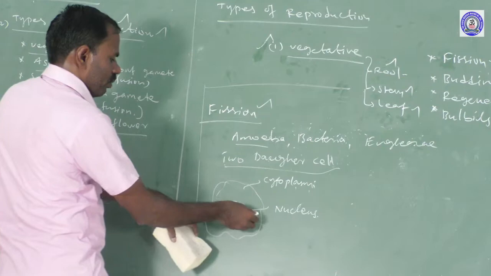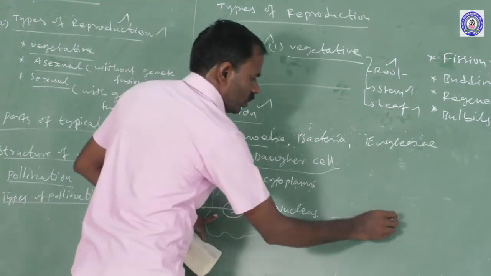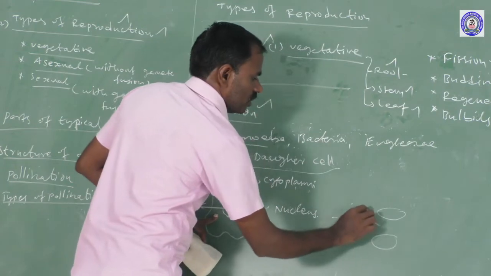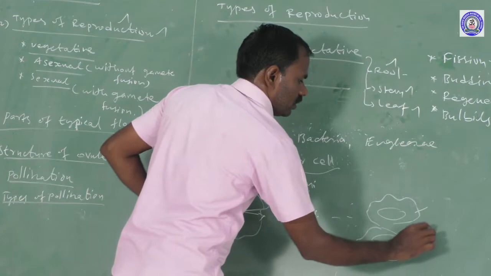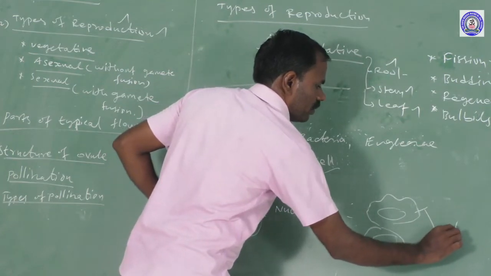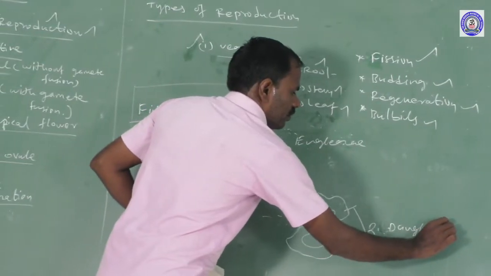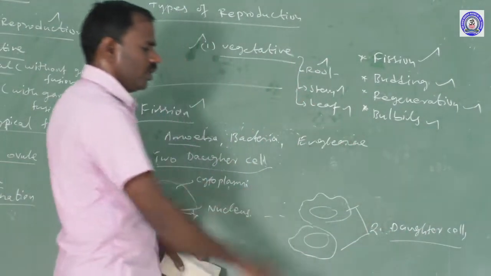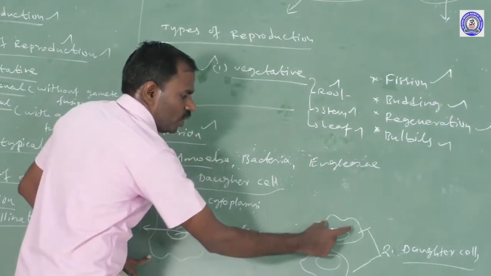The nucleus is able to divide during the mitotic division process. During the mitotic division process, two cells are formed. These two cells are formed in amoeba. It will develop into two daughter cells. One parent cell divides to form two daughter cells.